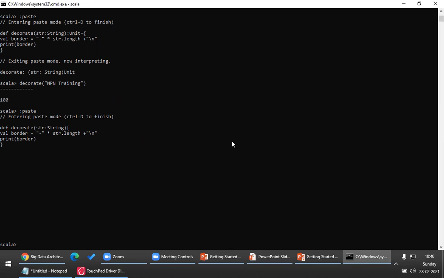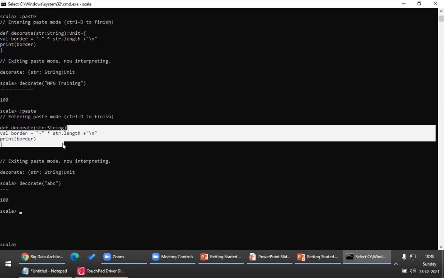Print border and Control D. So I can call this decorate method, decorate of ABC. In this case, it would be 3. If a method doesn't return any value, generally we go with procedures. So the syntax is you do not write colon unit. You can simply open the braces and close the braces, right? Any questions here?